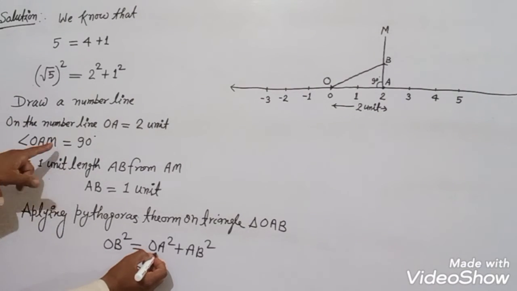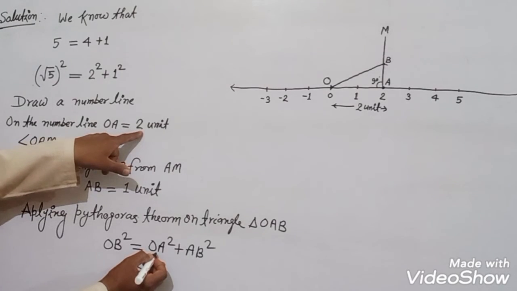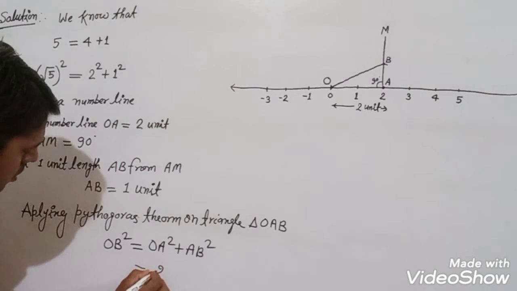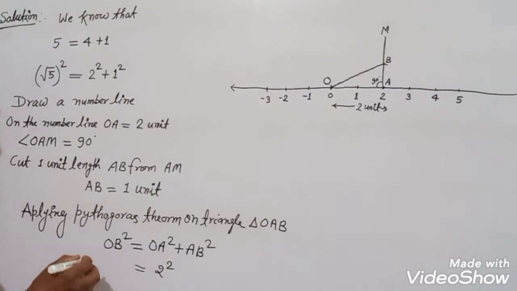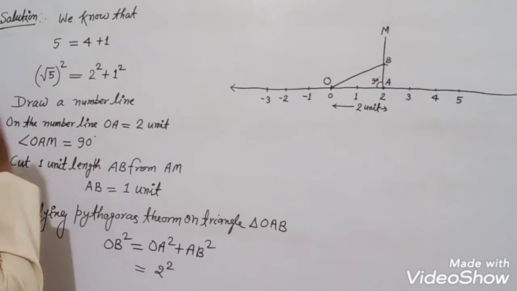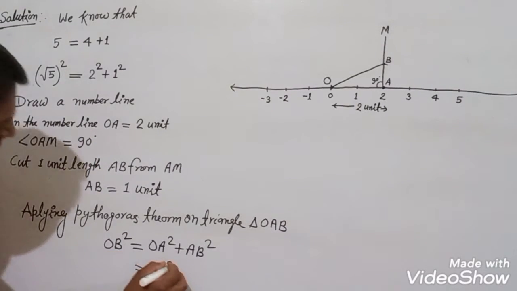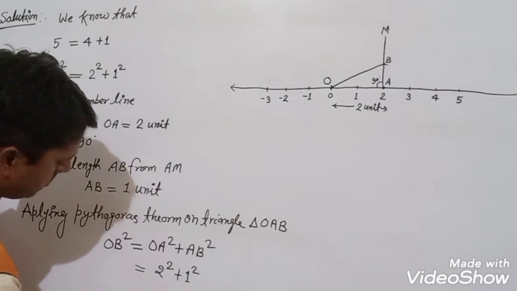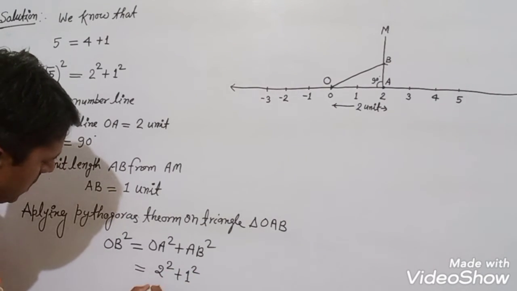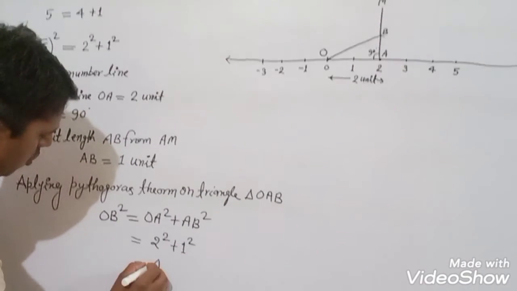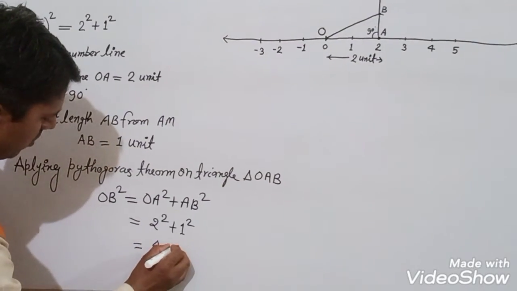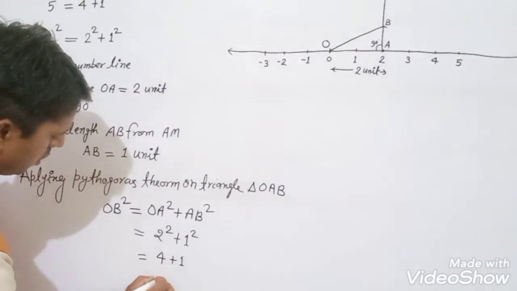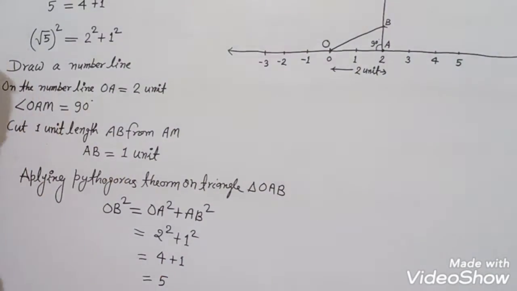OA is 2 unit, so this will be square of 2, and AB is 1 unit, so this will be square of 1. Square of 2 is 4 and square of 1 is 1, which is equal to 5. OB square is equal to 5.